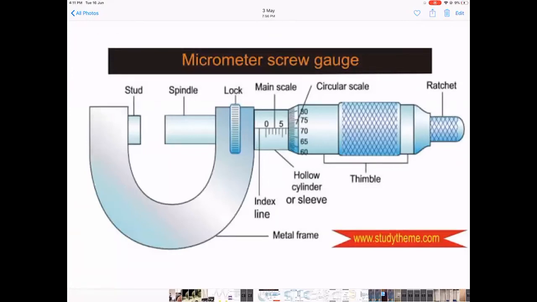A micrometer screw gauge is even more precise than a vernier caliper. How does it work? Now, do you see that there is a circular scale? Now, on the circular scale, do you see there are some readings? Then, do you see there is a main scale? Now, when you rotate the circular scale, you actually move over the main scale.